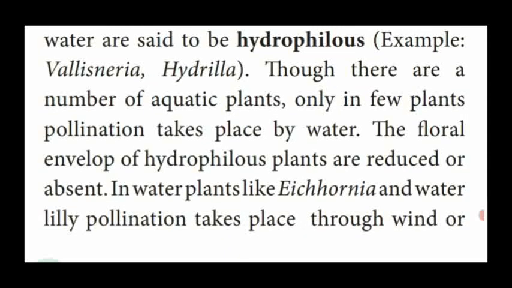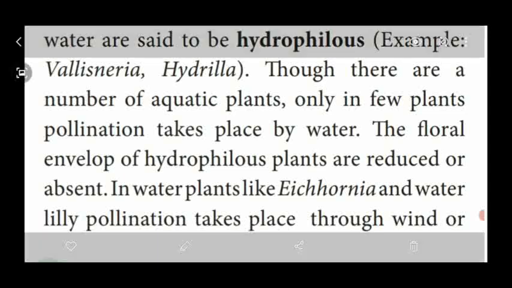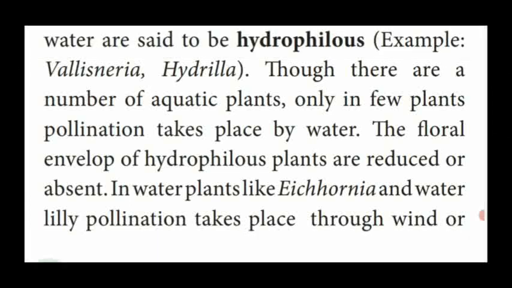The floral envelope of hydrophilous plants is reduced or absent. Floral envelope means the different whorls of the flower, either male or female flower, and these are very much reduced in hydrophilous plants, or absent.